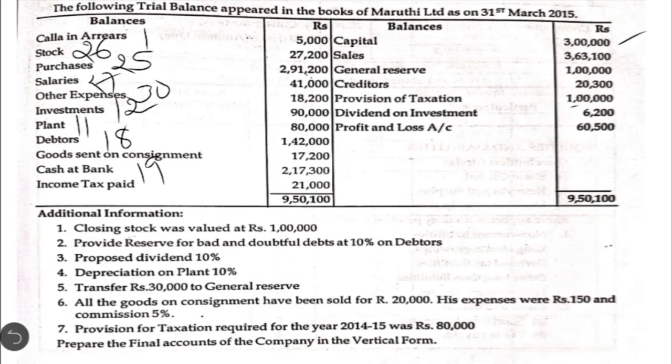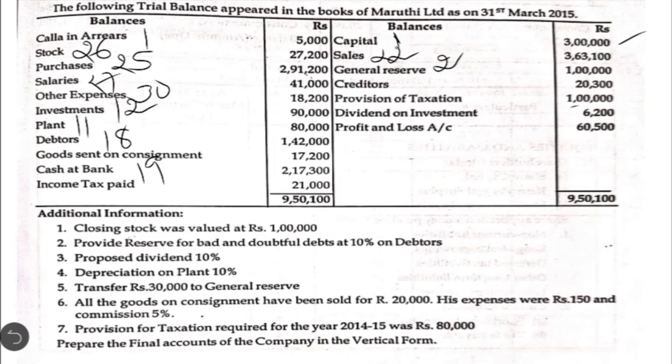Coming to the credit balances in the trial balance, first item is capital. As I said, we are going to show that in note number 1, that is share capital. Next one, sales, we are going to show in note number 22, that is revenue from operations. Then general reserve we are going to show in note number 2.